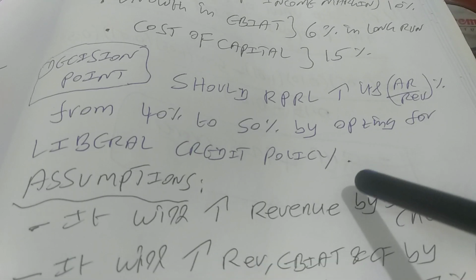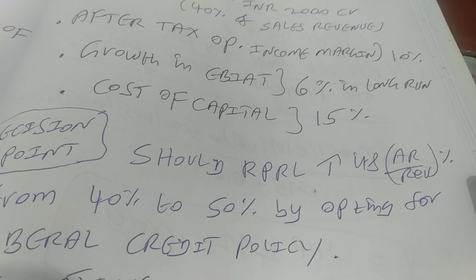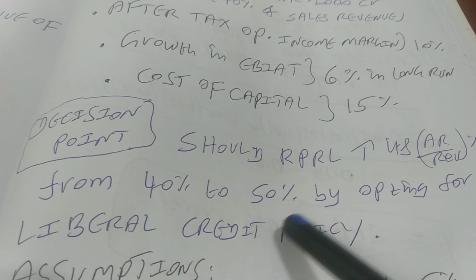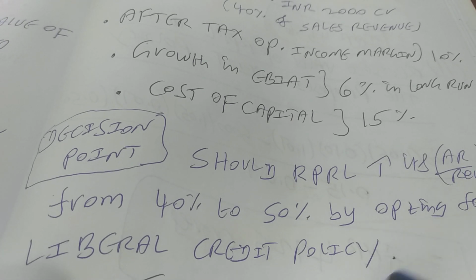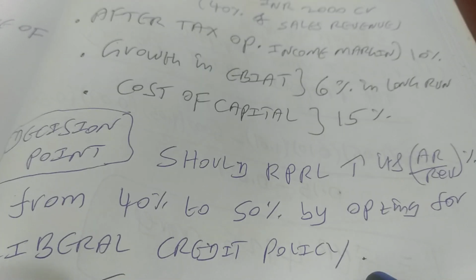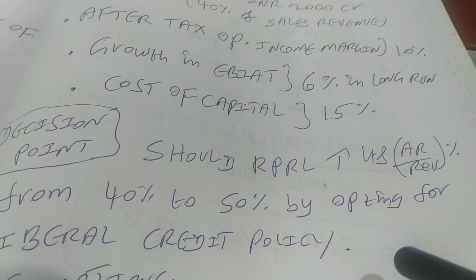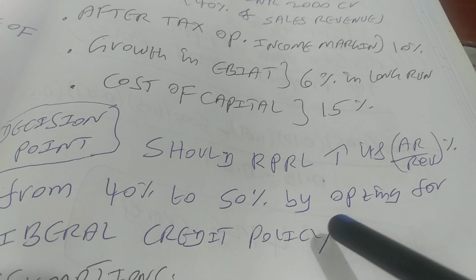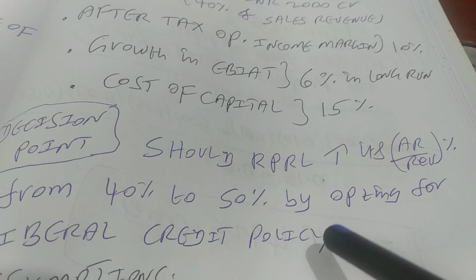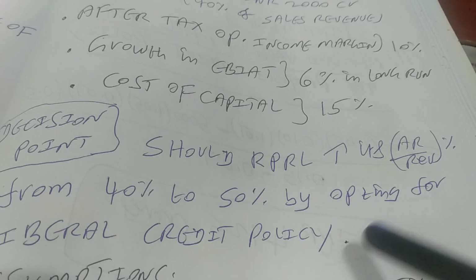So what is the decision point here, Rohan? Why don't you read it out? Should RPRL increase its accounts receivable by revenue ratio from the present 40% to 50% by opting for liberal credit policy is the decision. Okay. So at present their investment is 40%. That means that their accounts receivable by revenue is at present at 40%. The question now which the company is contemplating is this: if they are going to increase the accounts receivable by about another 10% through following liberal credit policy, they are wondering whether it is going to enhance their value, right?